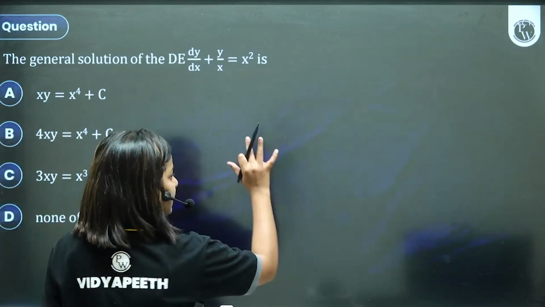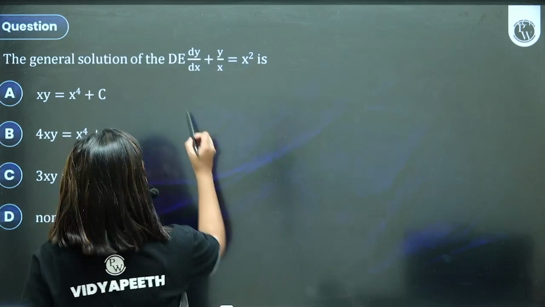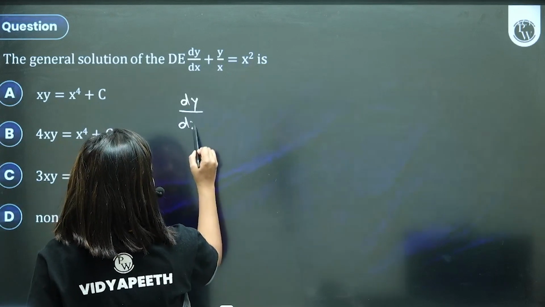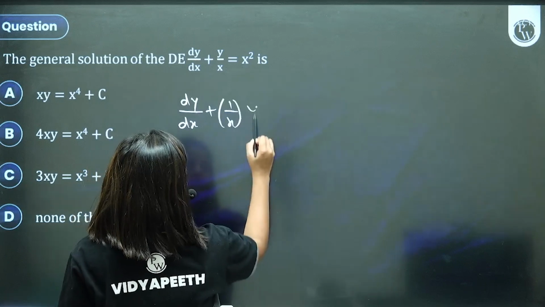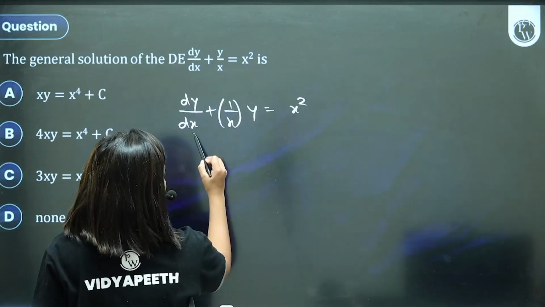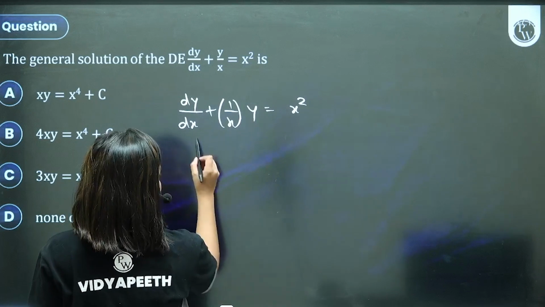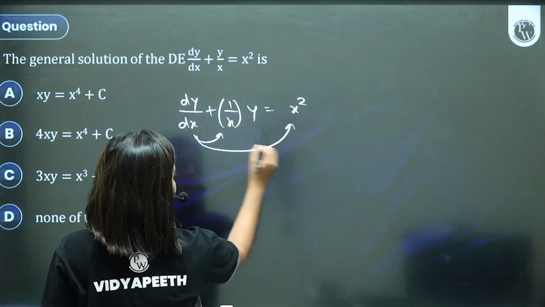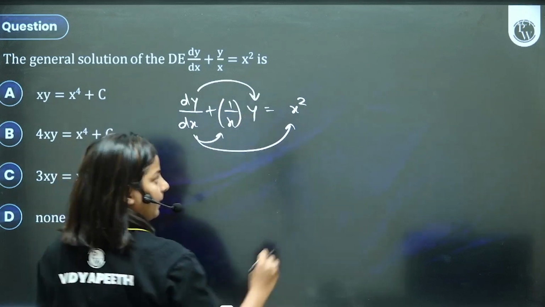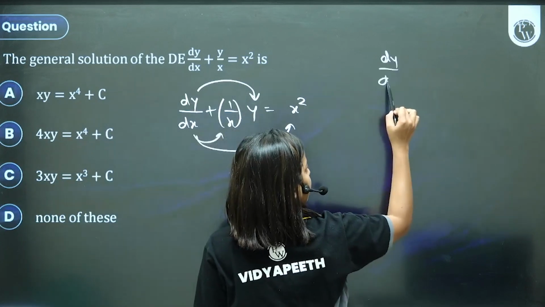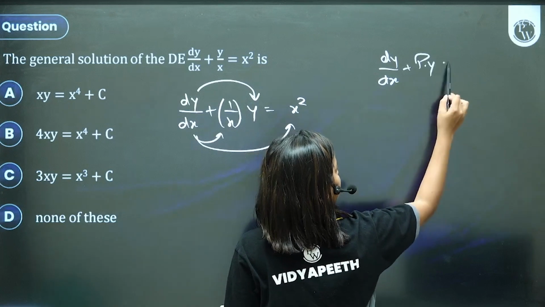This is your LDE, linear differential equation. Again, the format is dy by dx plus py equal to q. This p and q should be functions of x, and your y. And that's the format dy by dx plus py equal to q.